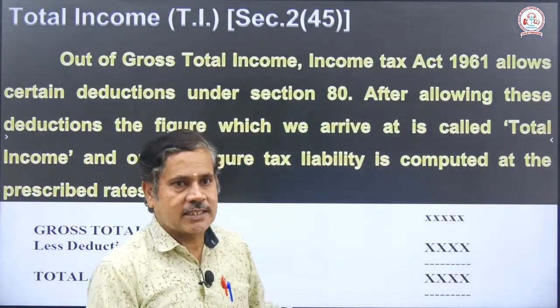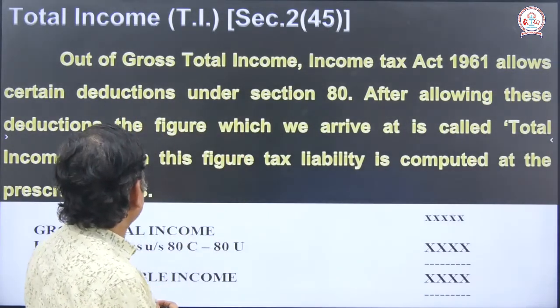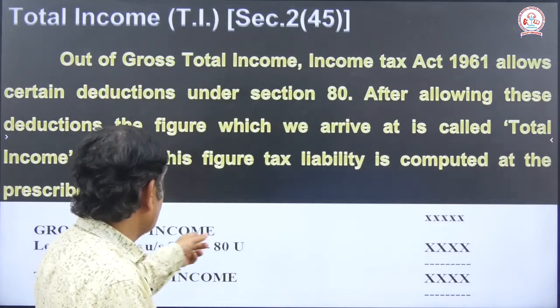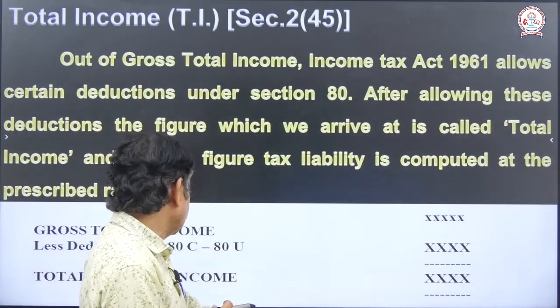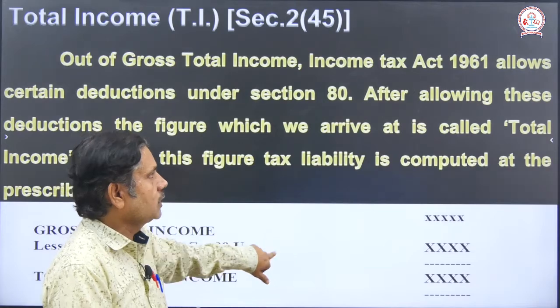Now, come to the next, how to calculate the tax out of total income: take the gross total income, less deduction under 80C and 80U, and then we take the tax applicable.